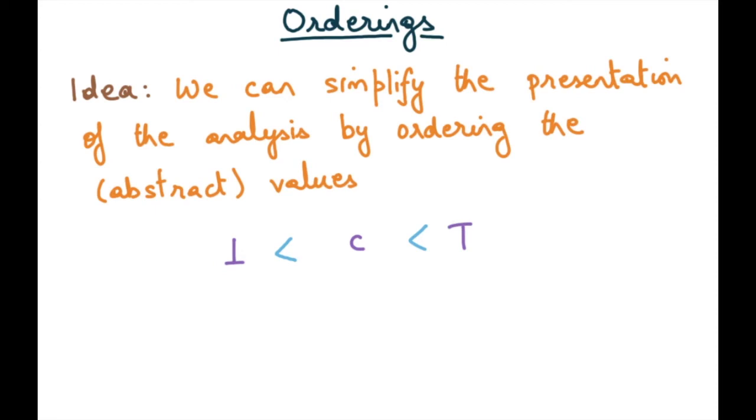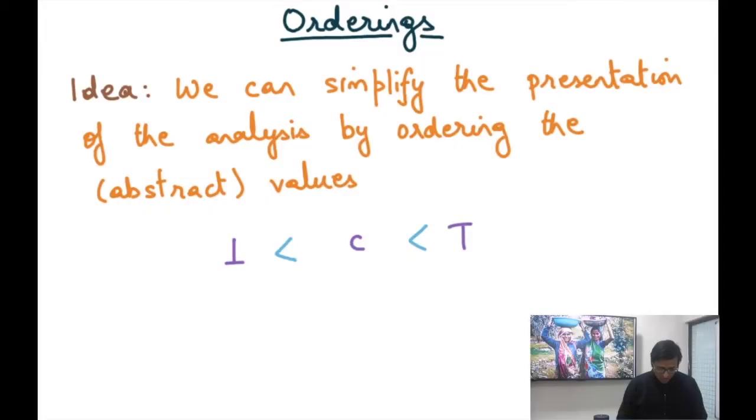So now we're going to discuss our arguments for the convergence properties of our fixed point iteration algorithm. And one of the arguments here is the argument of ordering. So the idea is that we should first simplify the presentation of the analysis by ordering the abstract values. So for our constant propagation data flow analysis example, the abstract values are bottom, constant C, and the value top.